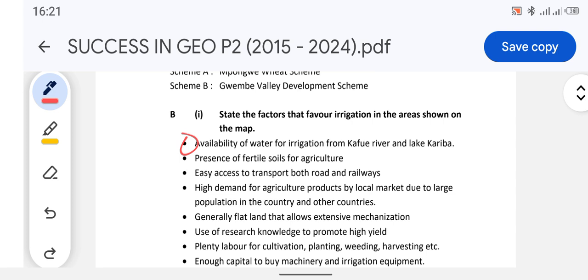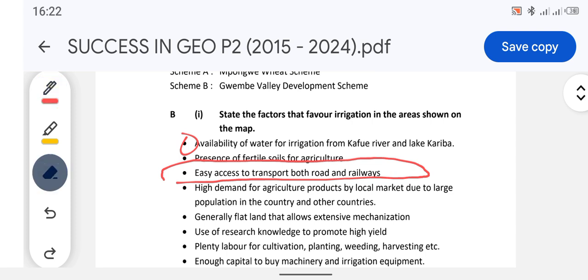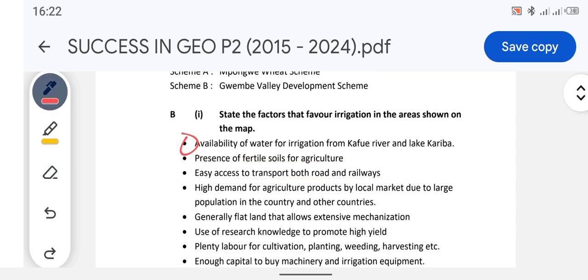So the soil there is very fertile for growing crops. That's why those areas are good and irrigation systems are used properly. And then the other factor is easy access to transport, both road and railways. This simply means that when the crops which are being grown there are harvested, they are easily transported to the marketplace. There are no difficulties on the roads while transporting the crops once they are harvested.